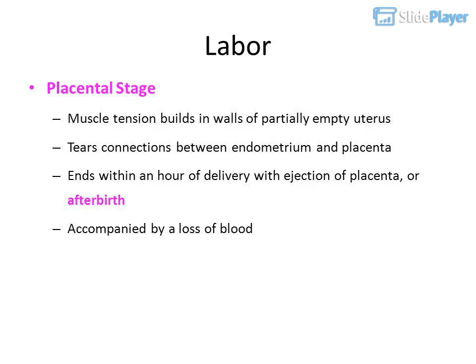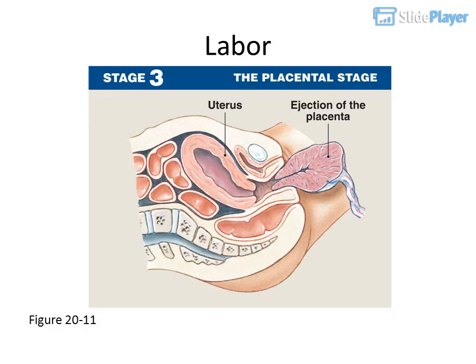Labor, placental stage. Muscle tension builds in the walls of the partially empty uterus and tears the connections between the endometrium and placenta. It ends within an hour of delivery with ejection of the placenta, or afterbirth, accompanied by a loss of blood. Labor. Figure 20-11.